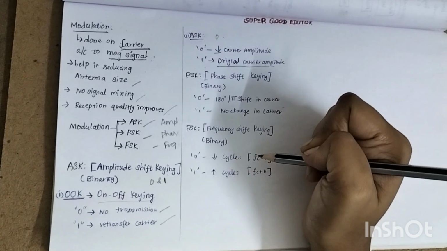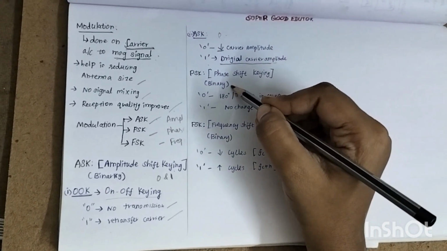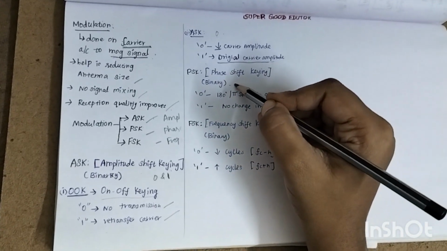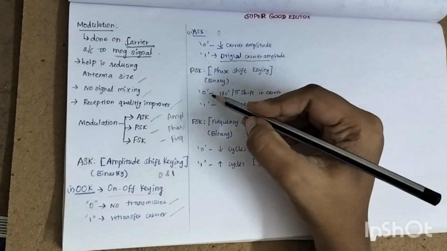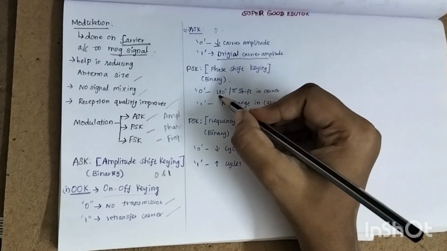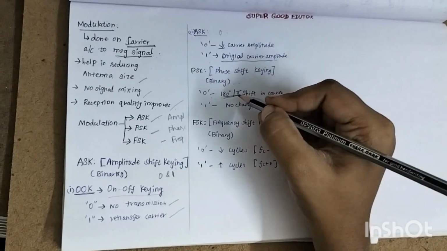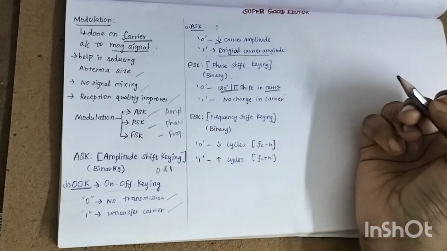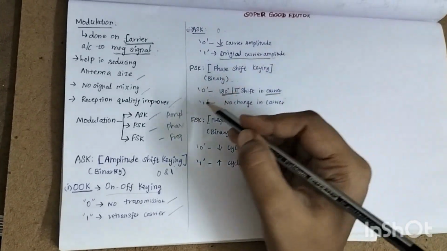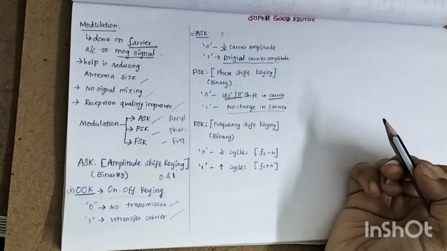Then we are going to discuss about phase shift keying, which is binary phase shift keying. In binary phase shift keying, if 0 is the message signal, then there will be a phase shift of 180 degree, which means pi. A 180 degree phase shift in the carrier. And if the message signal is 1, then there will be no change in the phase of the carrier.